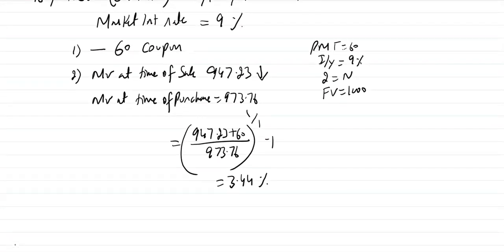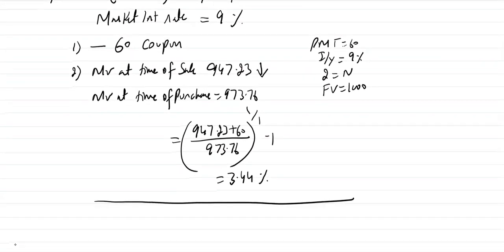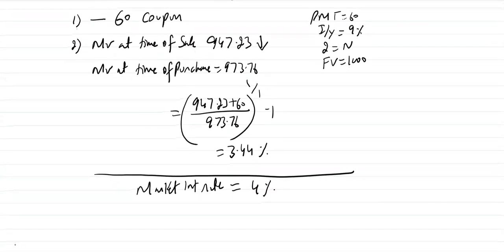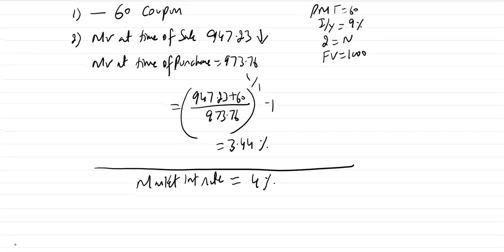Let's solve the same example if market interest rate moves to 4%. So coupon is 60. Original market value is 973.76. Now you have to calculate the revised market value by keeping it at 4%.